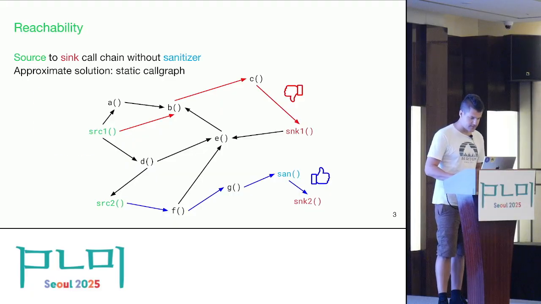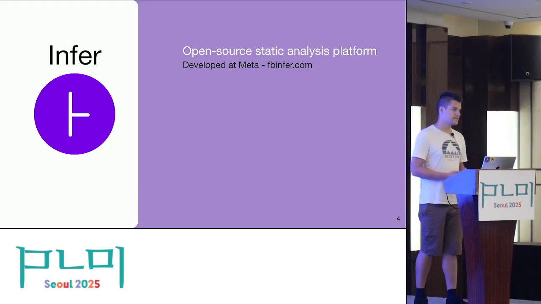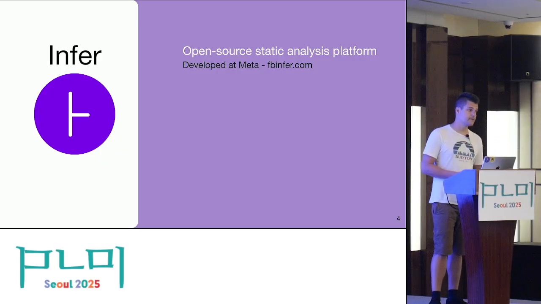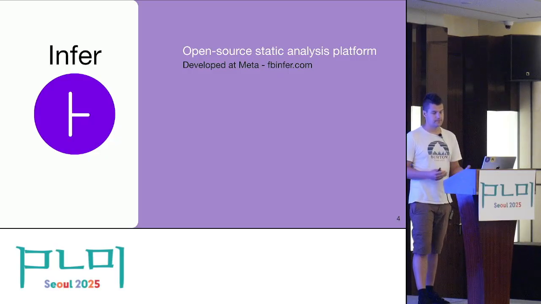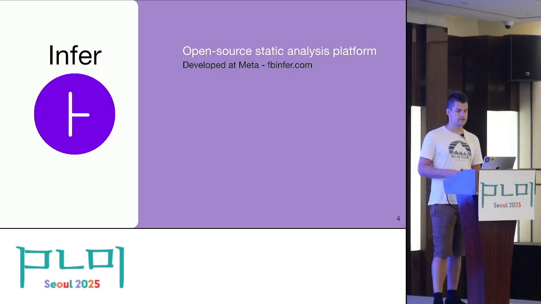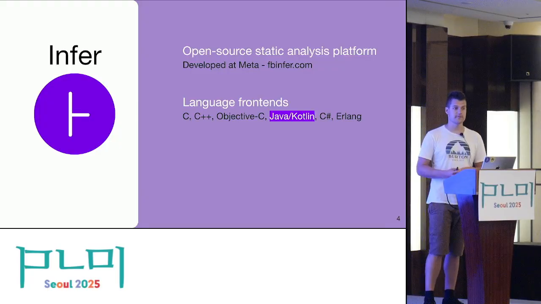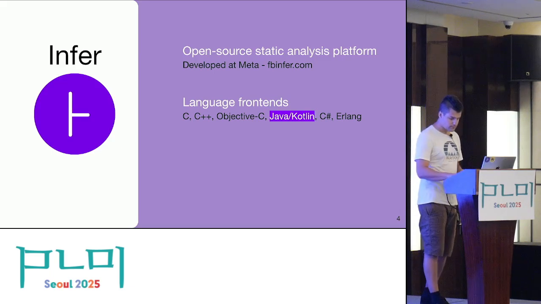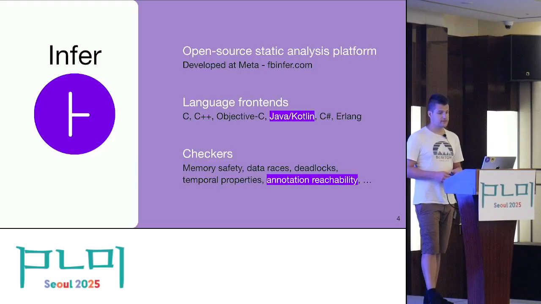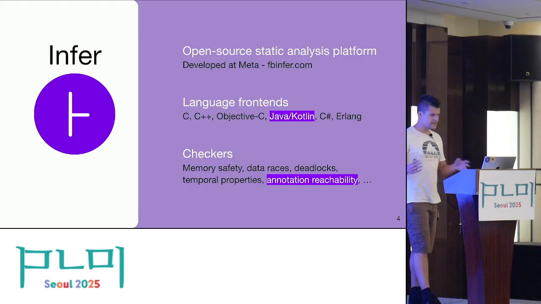Now, how do we do this in practice? So we turn to our in-house static analysis platform, Infer. It's developed at Meta. It has been running for more than 10 years, finding thousands of bugs every month at a large scale. And Infer supports multiple languages, including Java and Kotlin, which is great because that's what WhatsApp Android is primarily written in. And it also has a bunch of checkers related to all sorts of properties, including memory safety, data races,